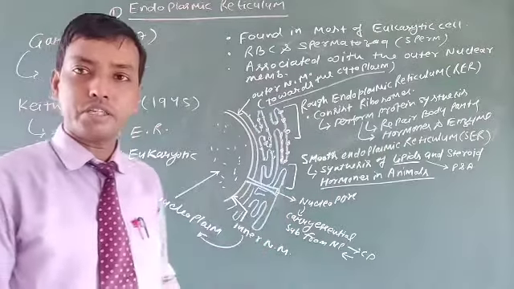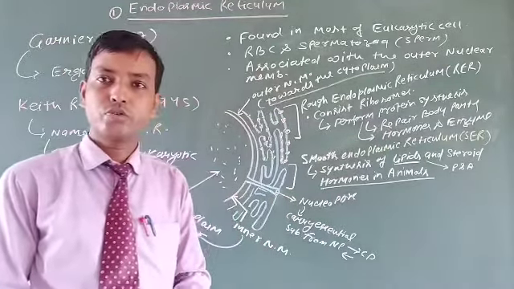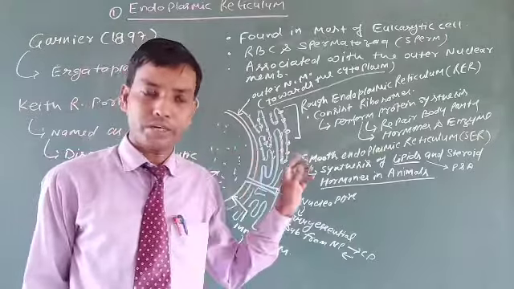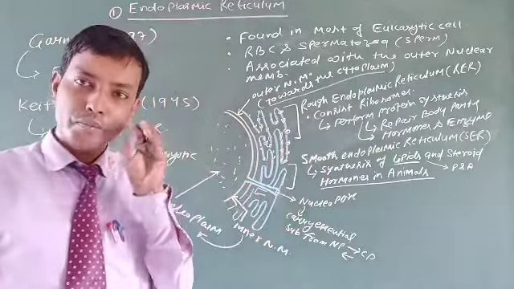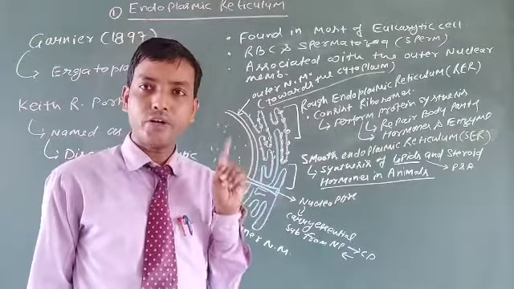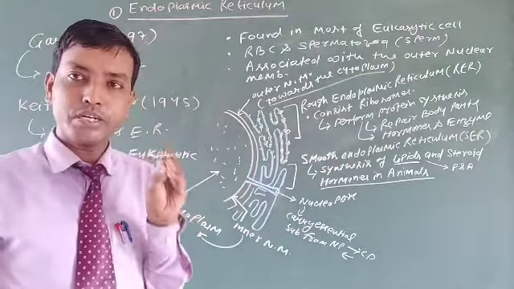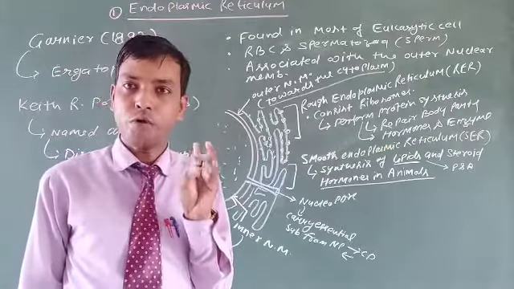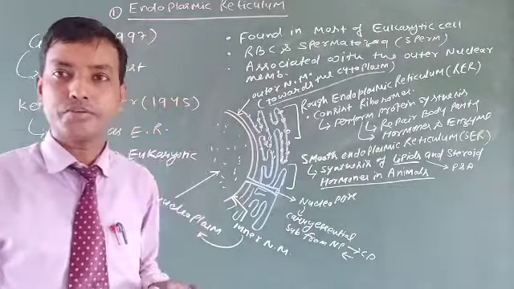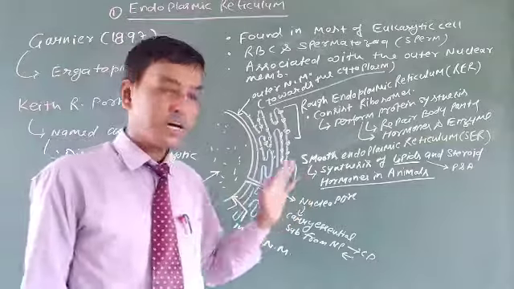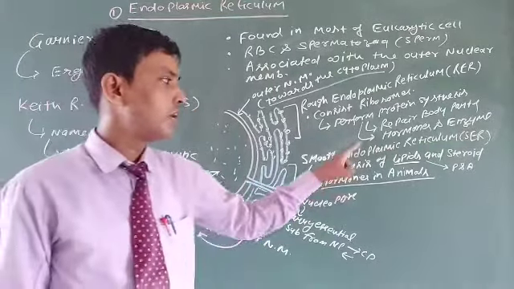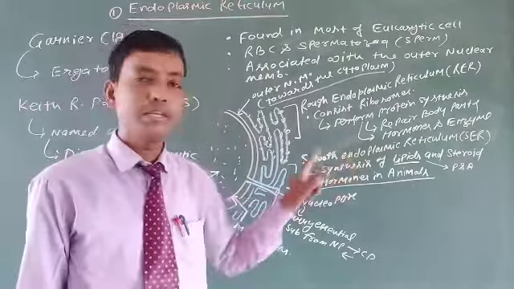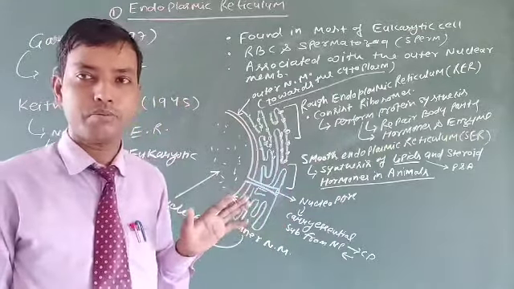So the important function of ribosome is synthesis of protein, and the important function of the endoplasmic reticulum is also synthesis of protein by means of rough endoplasmic reticulum. The important proteins are the enzymes, hormones and the components of the cell. And the smooth endoplasmic reticulum performs the synthesis of lipids and steroid hormones. So these are the important concepts of endoplasmic reticulum.